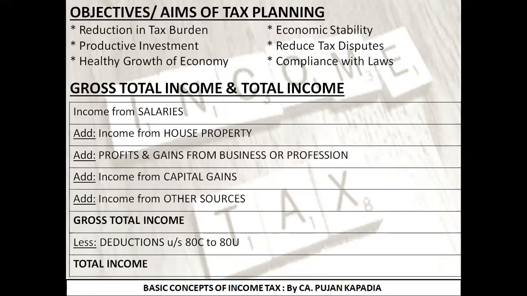Next point is reduce tax disputes. If I know I am doing everything correctly, and the income tax department also knows that I am doing everything correctly, then the collision, that is the issues and disputes between me and the income tax department, are gradually going to reduce. Why? Because both of us know that I am not doing anything wrong, as a result of which they are not going to issue any notice. So the cases, the hearings, the appeals are going to reduce, as a result of which we can have a transparent taxation system in our country.